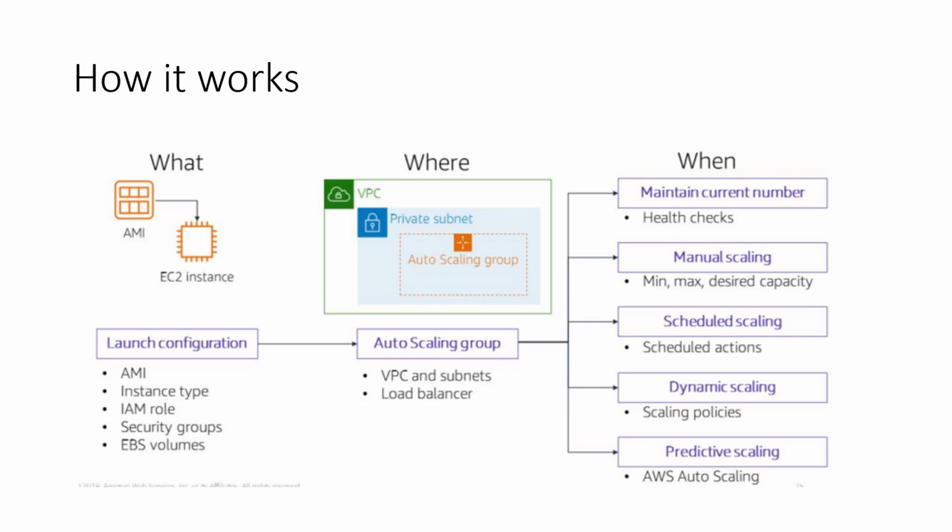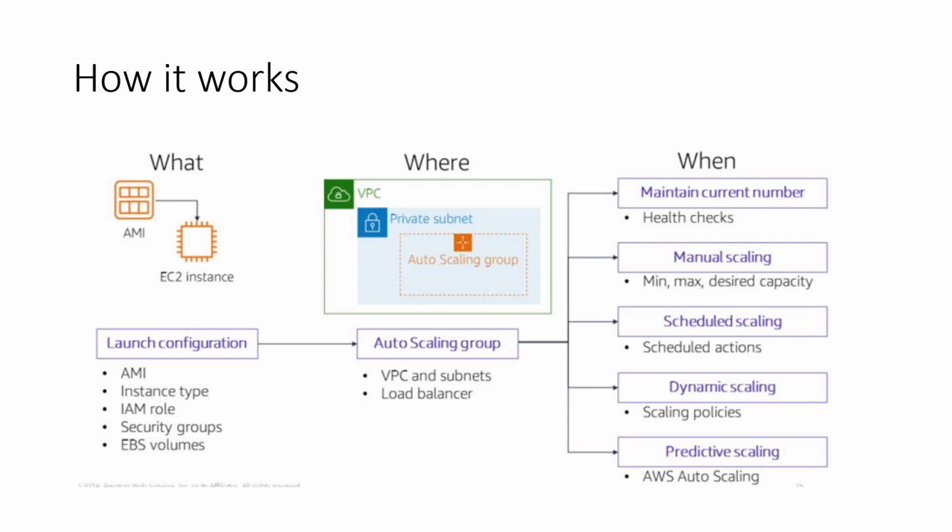We already know the importance of all this information. When you are launching a configuration, you are specifying what will be used whenever there is a scale out. That means which image, which instance type, which role, which security group, and whether you have to attach the EBS volume or not. Through this, your auto scaling group will work.